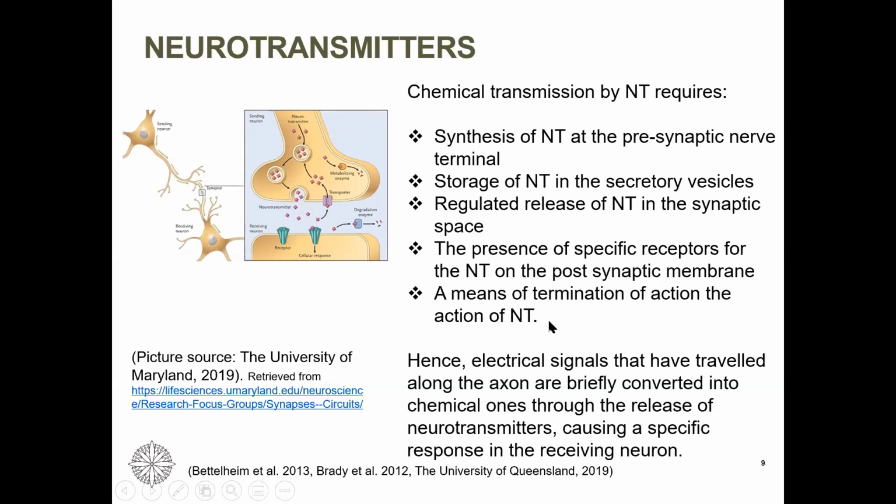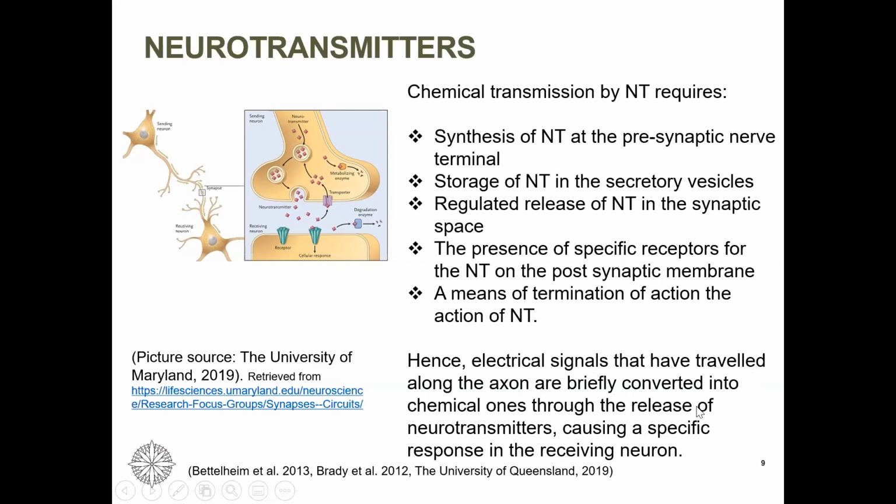And then there is a way in which there is a termination of action. Once its role has been played out, it has to stop acting. So there is a sequence of events happening when a neurotransmitter is active. Electrical signals are traveling along the axon.